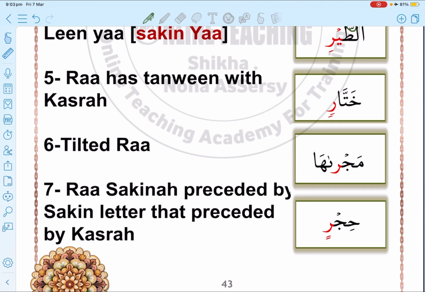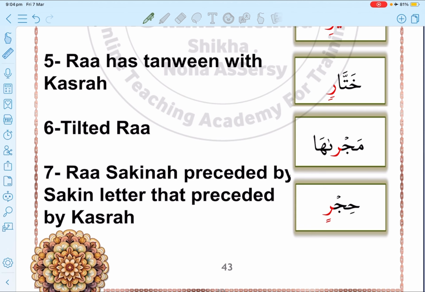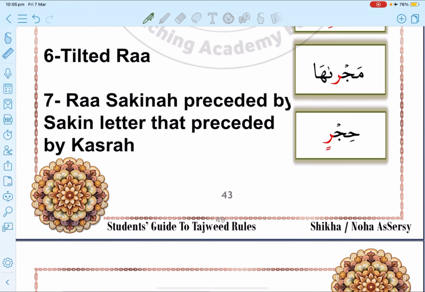For example, مجريها, here the word مجريها by Hafs in Surah Hud is muraqqaqa, because of the imala of the alif. That means that the ra here in مجريها is muraqqaqa. Why? Because the alif here has imala. This is the way the Prophet Muhammad ﷺ taught us in Hafs. So we say مجريها, not مجراها, with this re sound, which is the light sound, and we pronounce it muraqqaqa, مجريها.